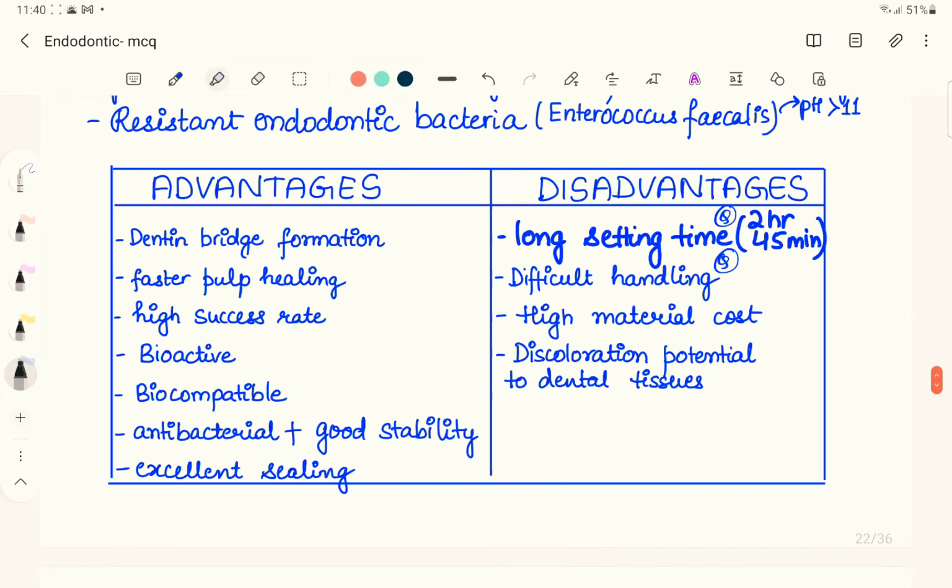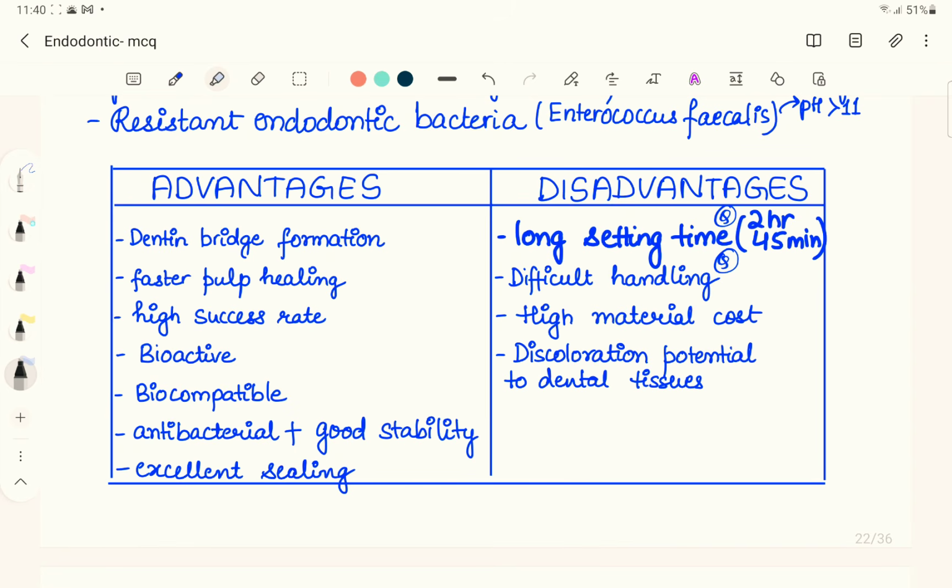Talking about the advantages in a nutshell, it forms a dentinal bridge, via the cementum deposition. It has faster pulp healing and a high success rate. It's a biocompatible, bioactive material. It has antibacterial activity with good stability. And it forms an excellent bacterial seal, which is what I told you.